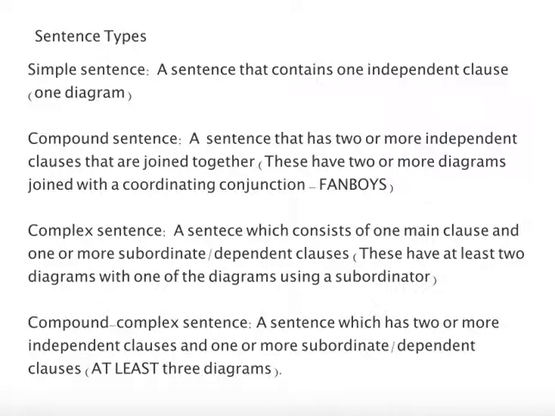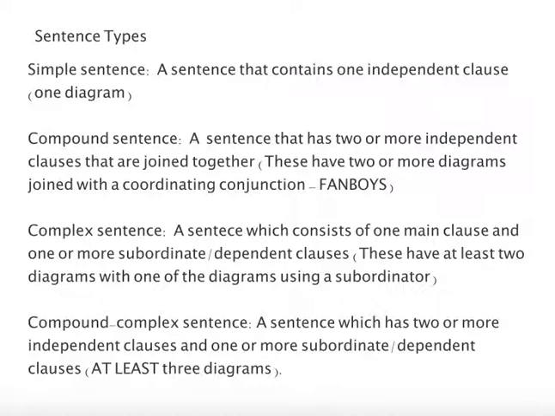A compound sentence is a sentence that contains two or more independent clauses that are joined together. Most of the time you'll see these joined with a coordinating conjunction, like one of the FANBOYS: for, and, nor, but, or, yet, so. Or it could also be joined with a semicolon.